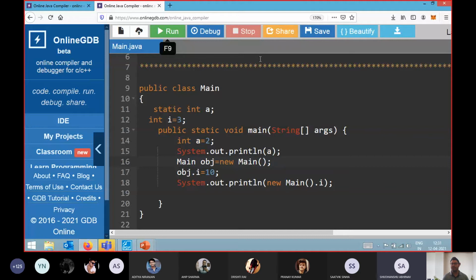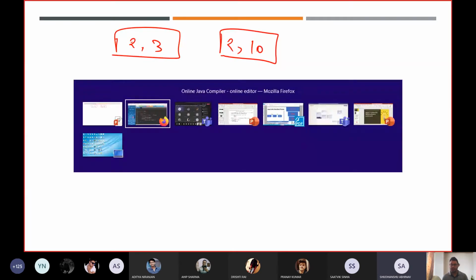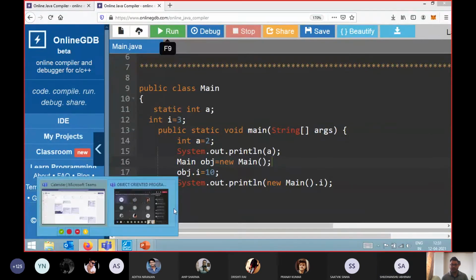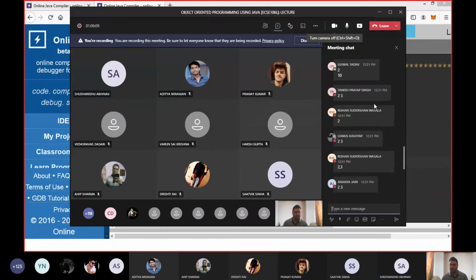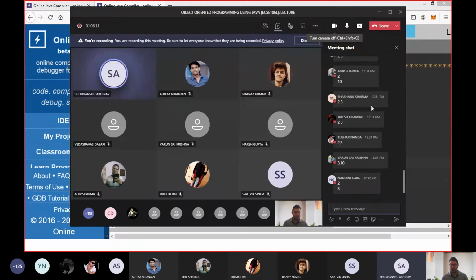This is a very important concept, and I'm 100% sure that if you know the difference between static variable and instance variable, how we are creating an object, how a local variable performs, how a static variable performs, and what the scope of that particular variable is, you will get the correct answer. Any other one who is getting some different answer? All of you are posting the same except one answer I got, that is 2, 10.